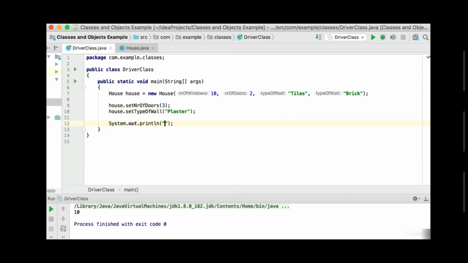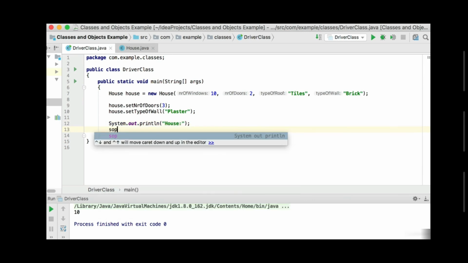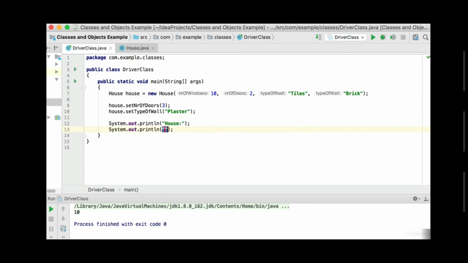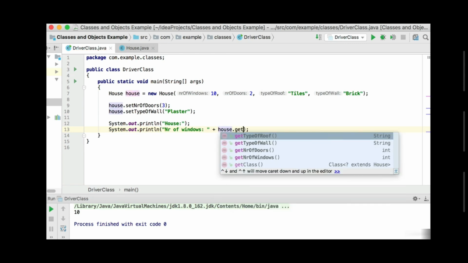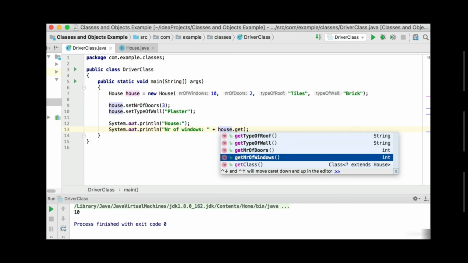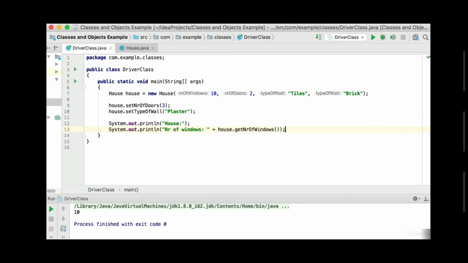Now when we print it out to the screen, we can then say, let's print out this whole object by saying house. Let's start off with some string first. This is the house object. And then after that, we print out the details for the house. So let's say number of windows. And then we can use the concatenation operator there, the plus sign, and we're going to go to the object house again and use the getters now. So the number of windows will be get number of windows, and that will show me the number of windows.